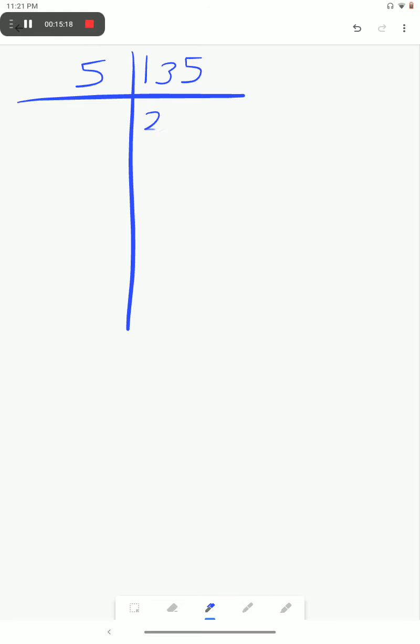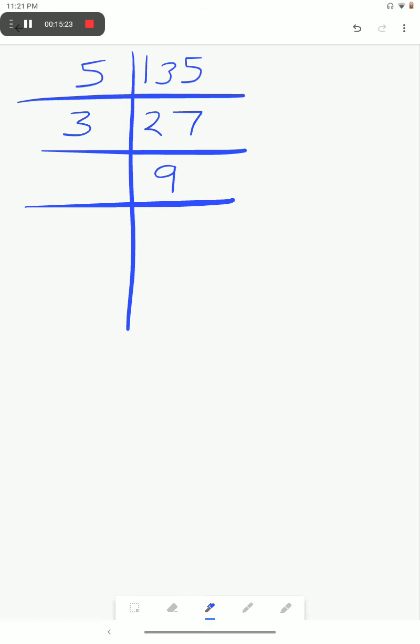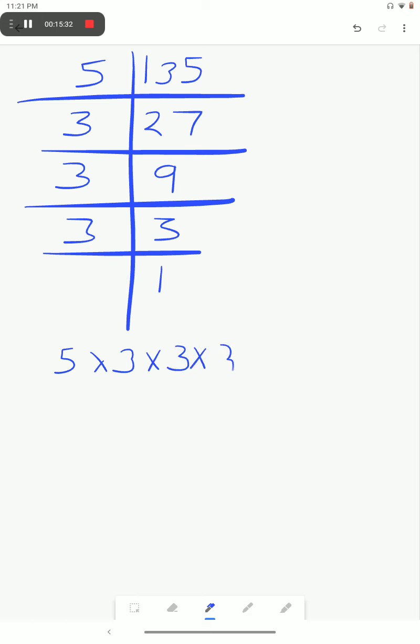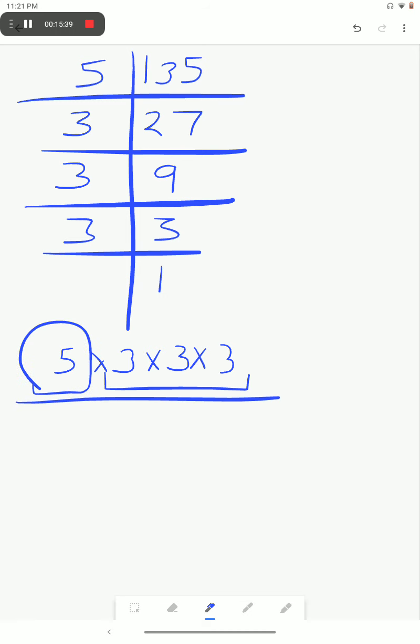Now next is 135. We will have to find its prime factors. It will come in the table of 5, 5 27s, then it comes in the table of 3, 3 nines are 27, then again 3, then again 3. What are its prime factors? 5 into 3 into 3 into 3. Okay, these 3s are forming a triplet, this 5 is extra, so remove it. For that, we will have to divide this number by 5. It will get removed and this number will be a perfect cube.